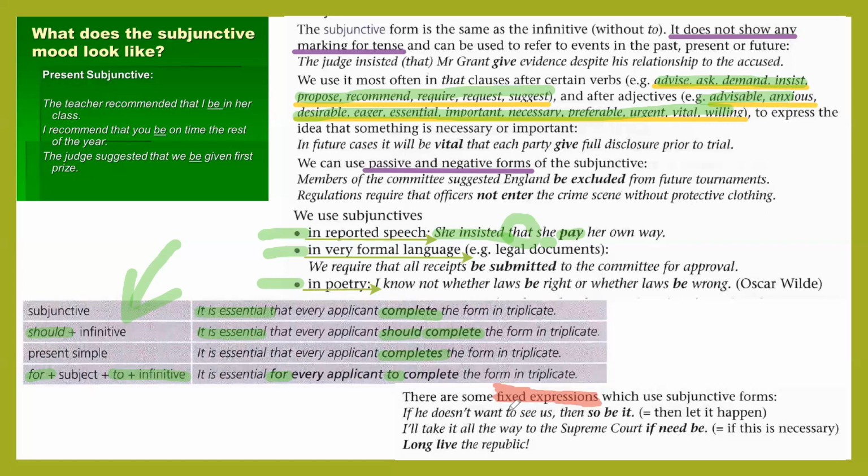So there are some fixed expressions which you can use as well while using this construction. For instance, "If he doesn't want to see us, then so be it." Let it happen. So be it. "I'll take it all the way to the Supreme Court if need be," if this is necessary. And the most popular, I would say, "Long live the Republic." That is about subjunctive. One more time, it's not very popular and it's not used in every grammar resource book as a variant of unreal past. Still, it exists. So let's go on.